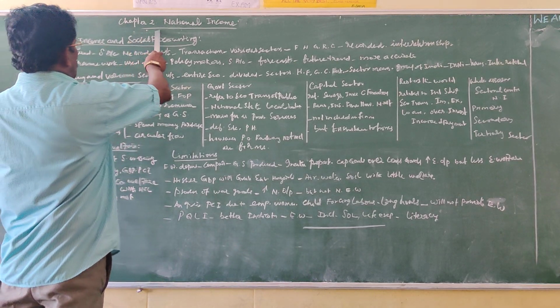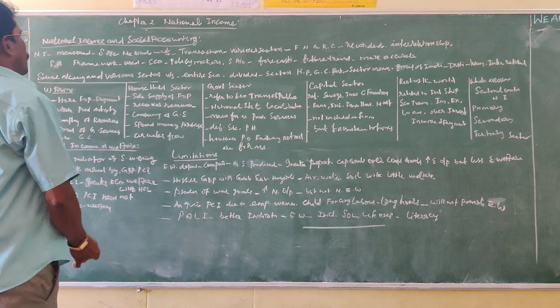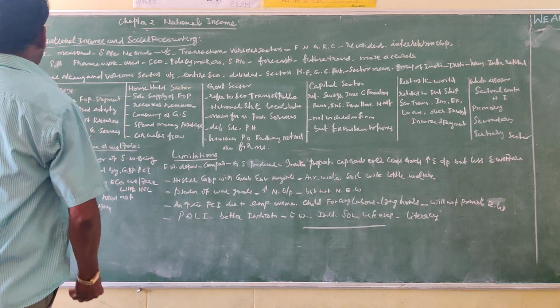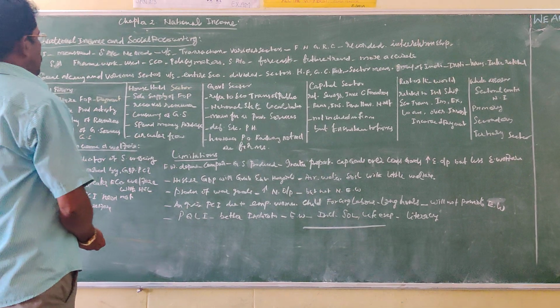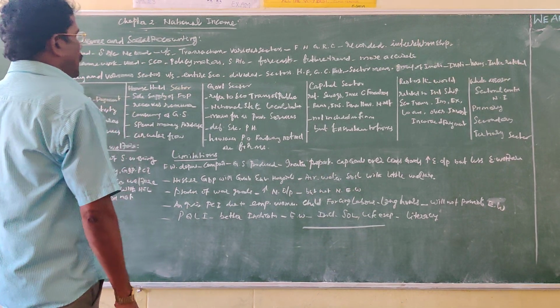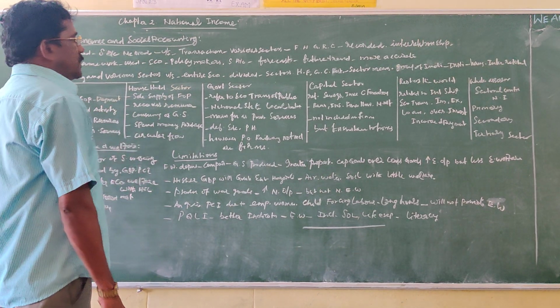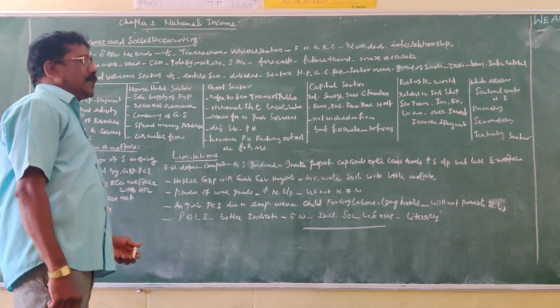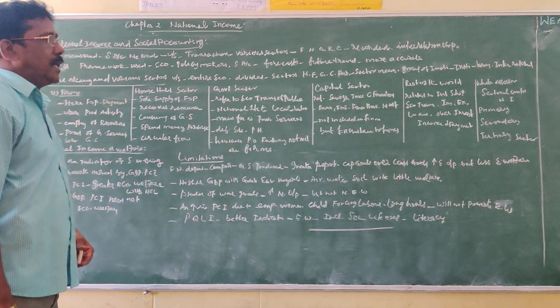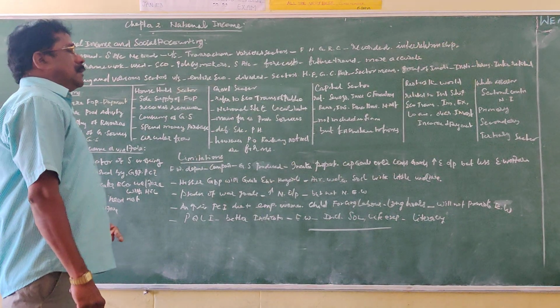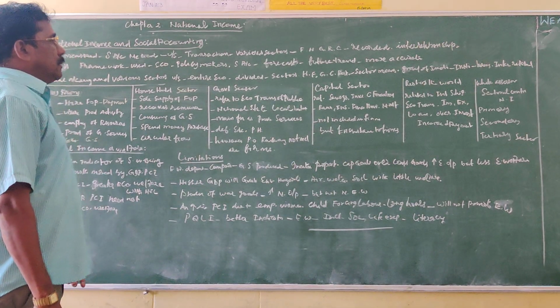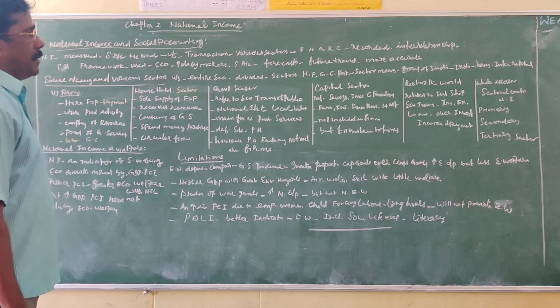So in chapter 2, national income, the next topic is national income and social accounting. This is the next topic. Yesterday we saw the various methods of calculation of national income, namely the product method, income method and expenditure method.